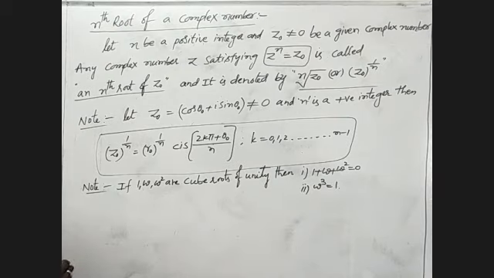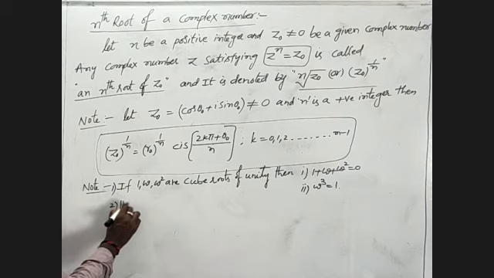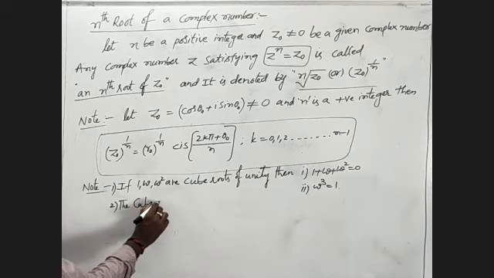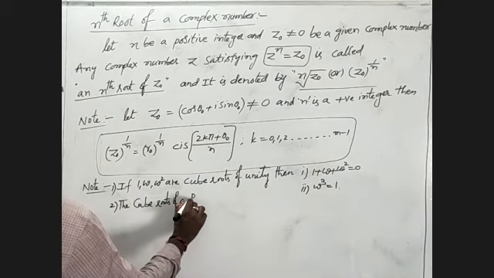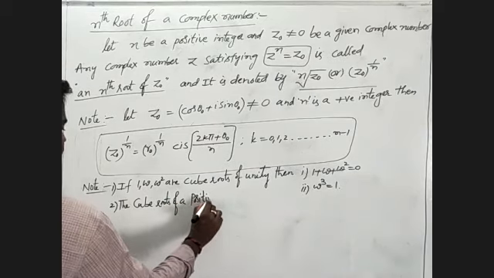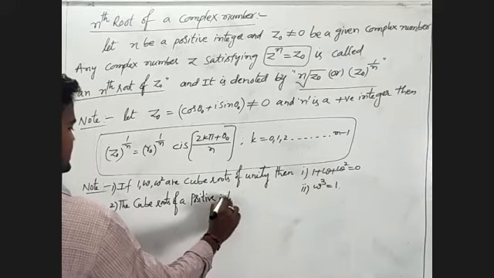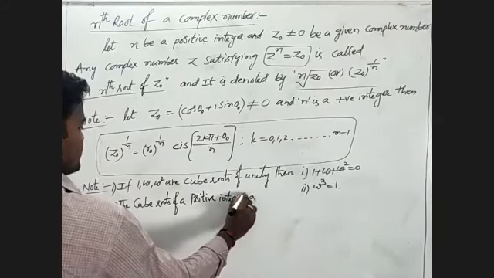After that we will write this: the cube roots of a positive integer small a.